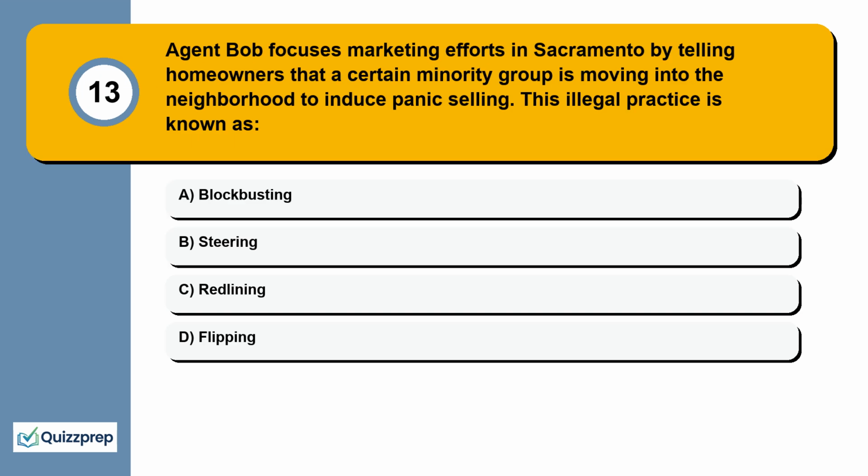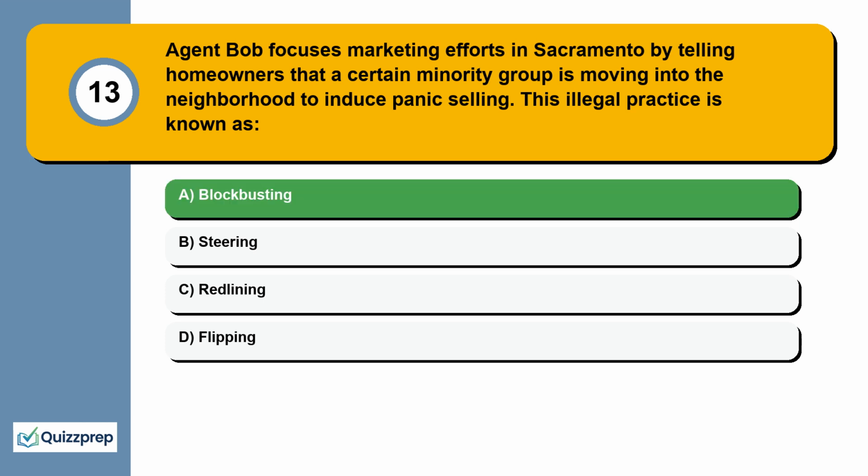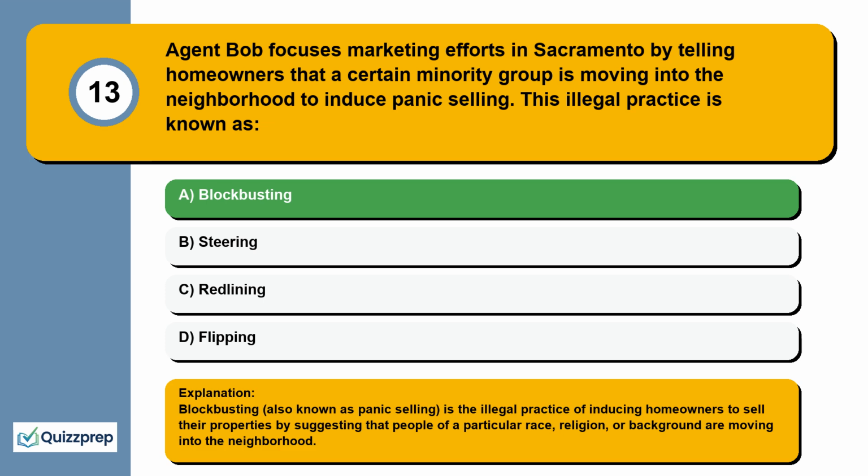Question 13. Agent Bob focuses marketing efforts in Sacramento by telling homeowners that a certain minority group is moving into the neighborhood to induce panic selling. This illegal practice is known as blockbusting, steering, redlining, flipping. Blockbusting, also known as panic selling, is the illegal practice of inducing homeowners to sell their properties by suggesting that people of a particular race, religion, or background are moving into the neighborhood.